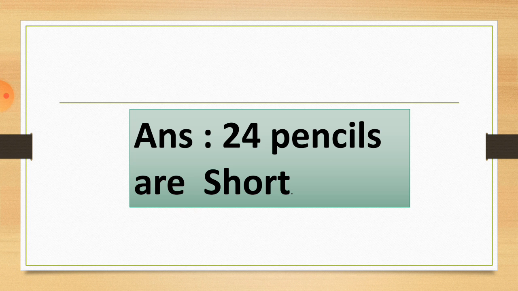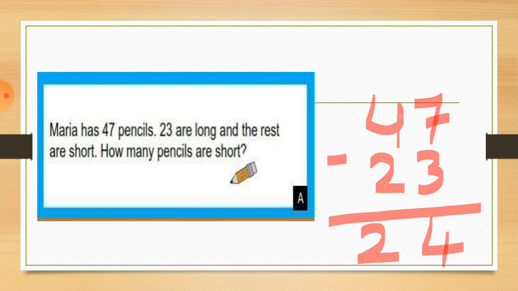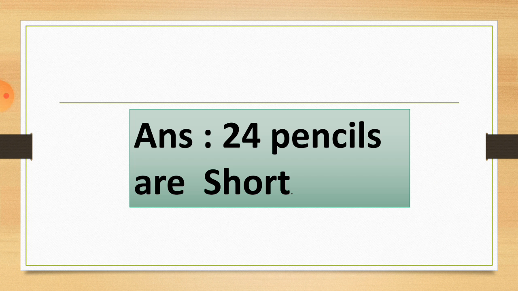Hope you understood this, how you have to subtract the numbers. This way you have to solve the sums. First you have to read the information, collect the information, which is 47 and 23. So you can easily solve the sum and write down the answers by yourself, students.